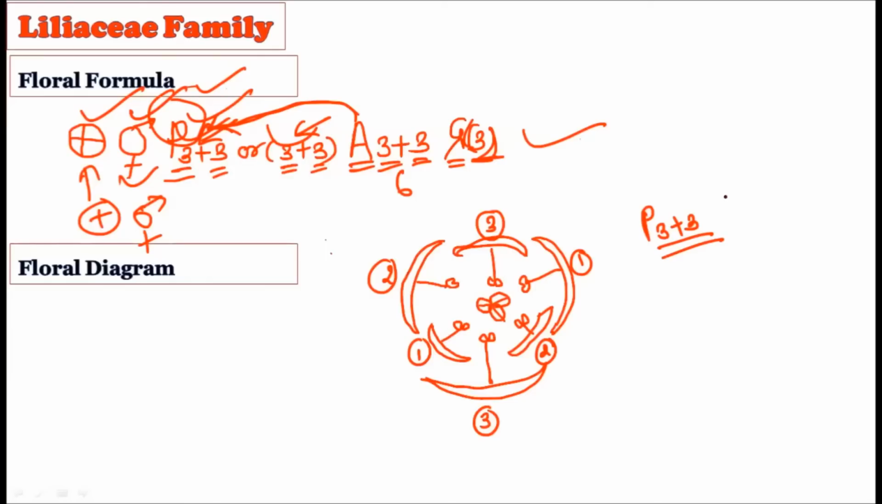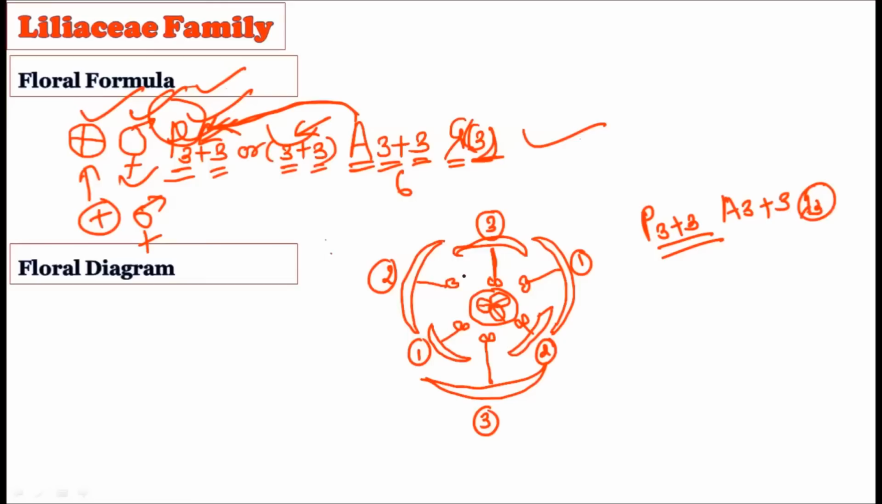Then the androecium; as you know, they are polyphyllous, and they are attached with the tepals. See how they are attached with the tepals. So 3 are attached with the inner tepals, that is, the A3 condition is there, and 3 are attached with the outer tepals. That is why the 3+3 condition is there. And inside you will find the tricarpellary syncarpous type of gynoecium.